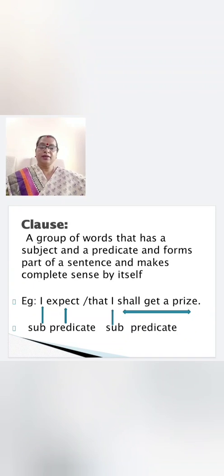Now let us understand what is a clause. A clause is a group of words that has a subject and a predicate and forms part of a sentence and makes complete sense by itself. Let us understand with the help of an example. I expect that I shall get a prize. Here in this sentence we find that there are two clauses.